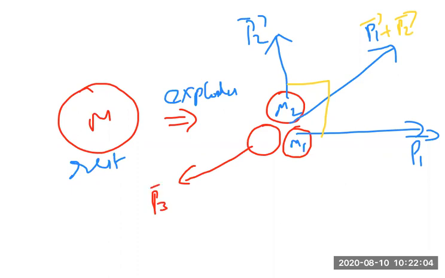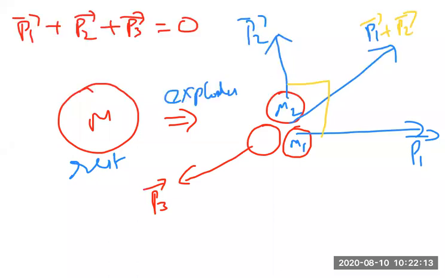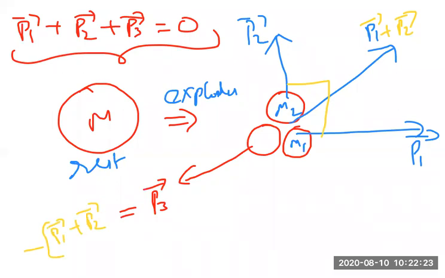How do we know? We know that P1 bar plus P2 bar plus P3 bar is equal to 0, because the momentum after explosion is equal to the momentum before explosion, which is 0. So from here we can understand that P3 bar is equal to minus of P1 bar plus P2 bar. That is, the P3 bar direction is exactly opposite. But what is the P3 magnitude?